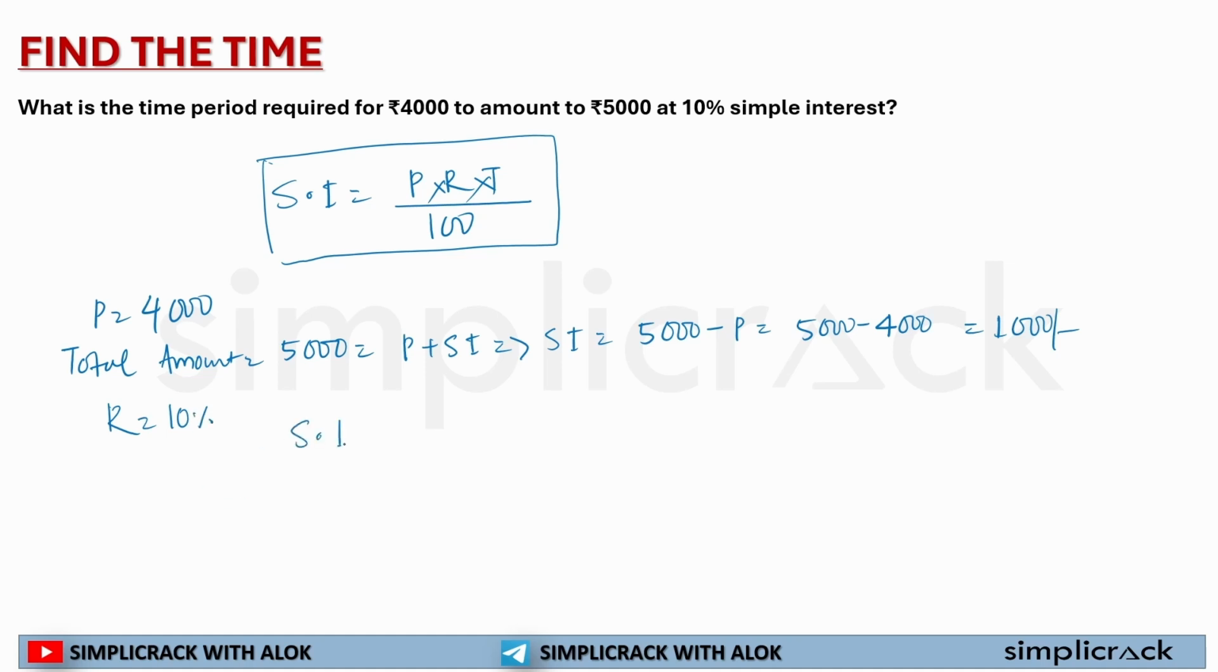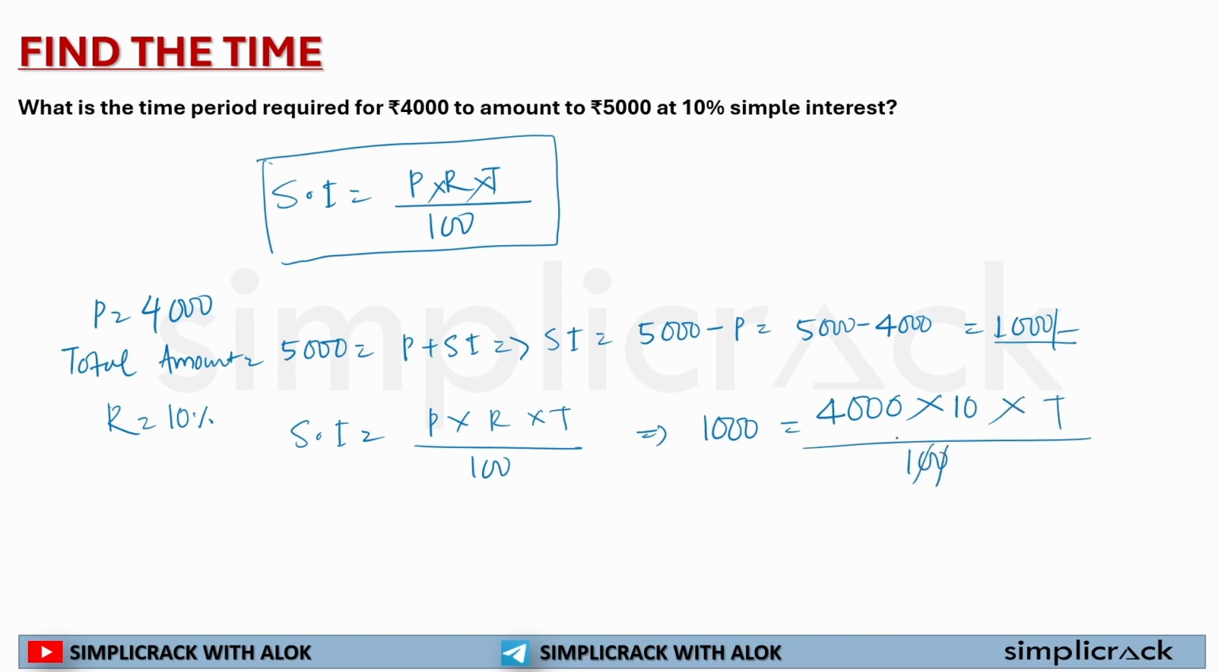So if I use the formula SI is equal to P into R into T by 100. My simple interest is 1,000, which is equal to principal 4,000, R has been given 10%, and T is not known, divided by 100. 0, 0 will cross out. 0 will cross out 0 over here. So T is equal to 10 by 4, or I can write 2.5 years.